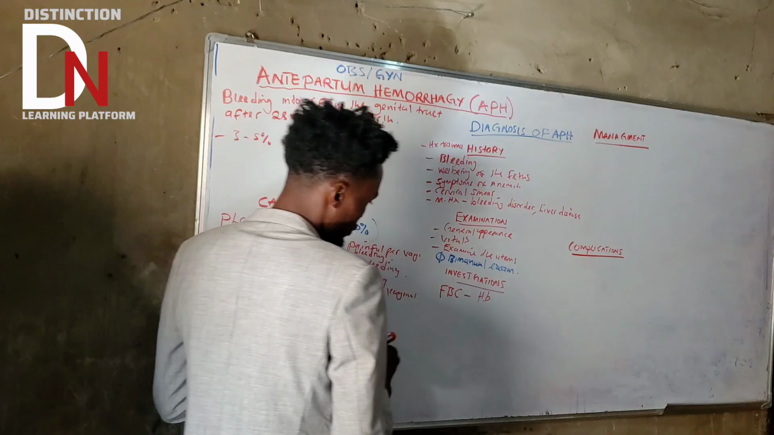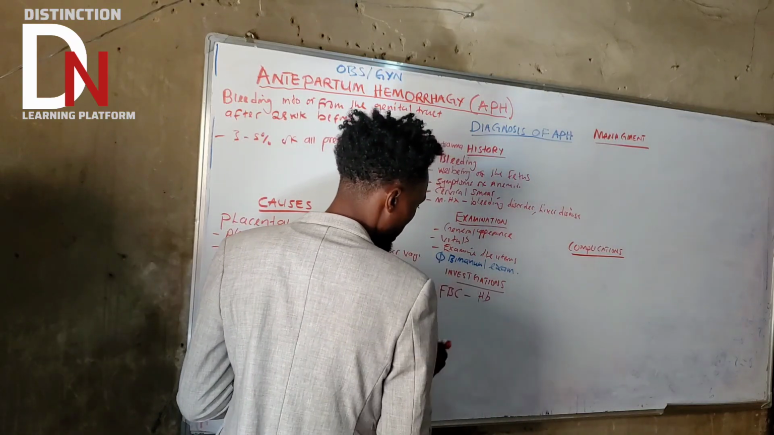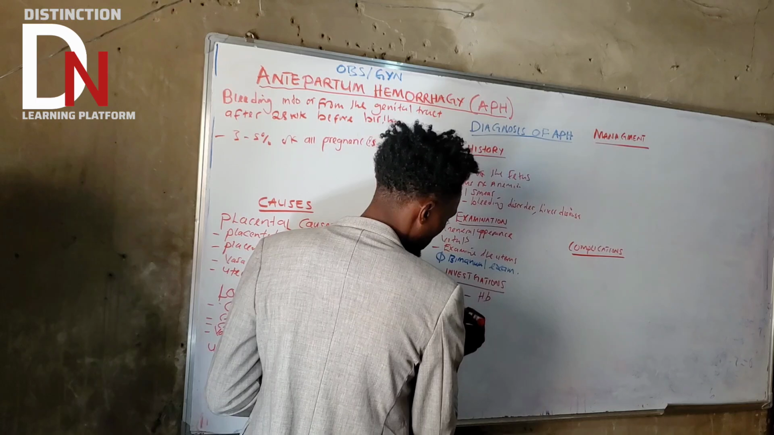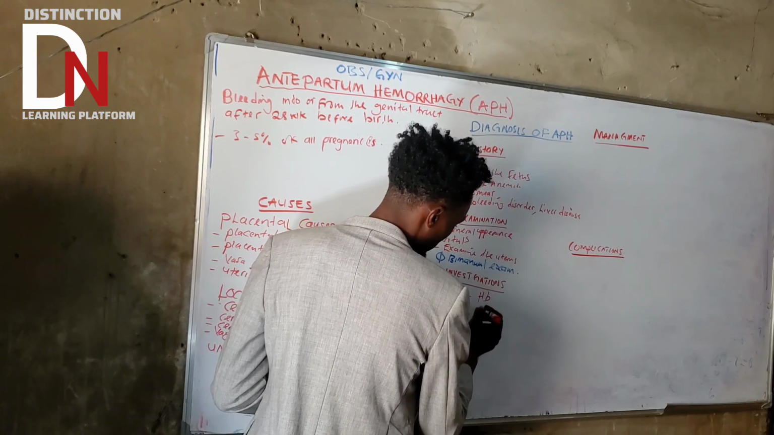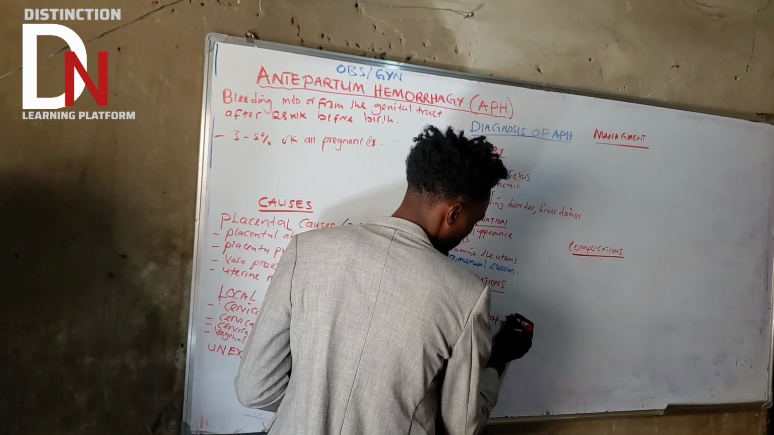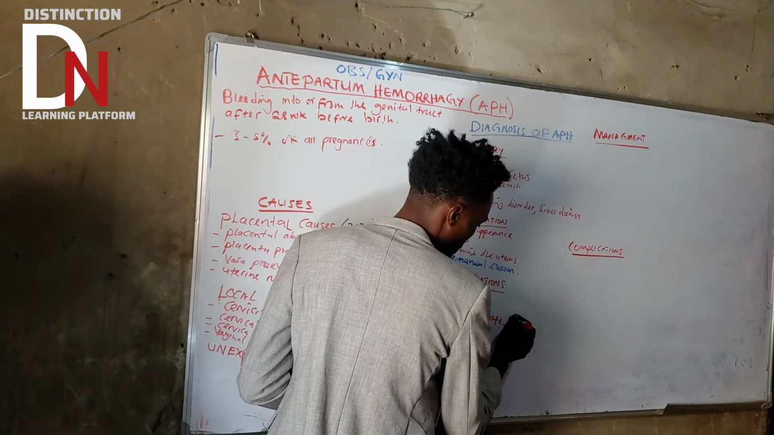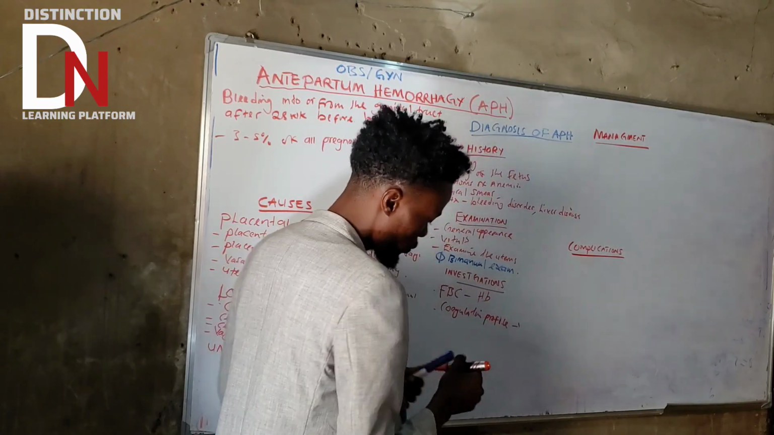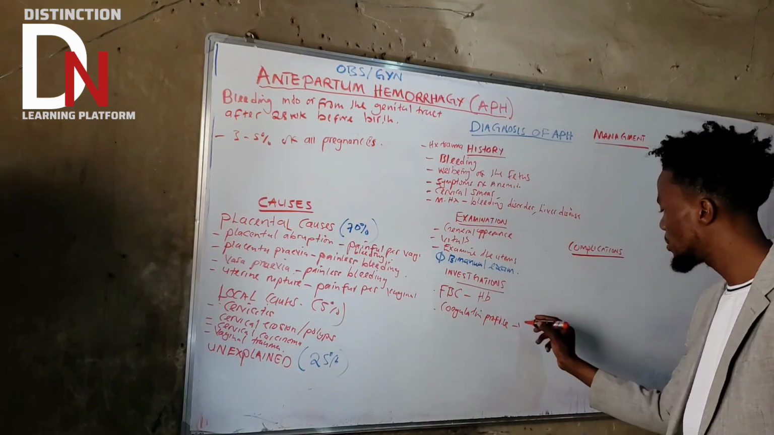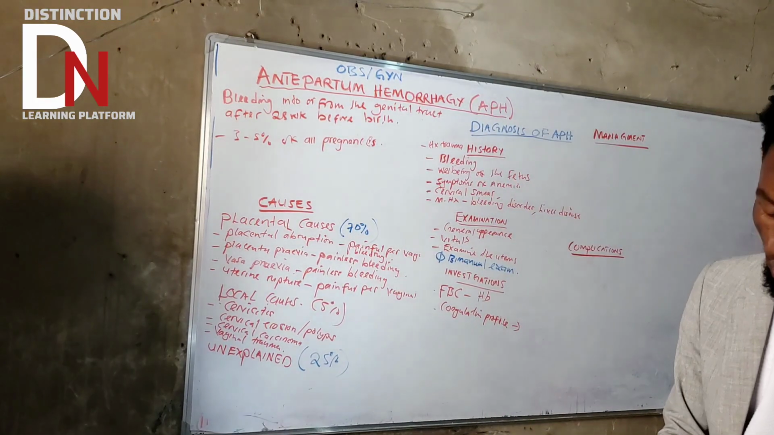You also have to do the coagulation profile or clotting profile, okay? You need to do that because you are suspecting maybe coagulopathies. Maybe someone had liver disease, you need to look at that.